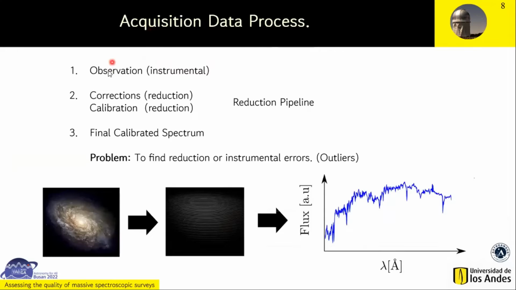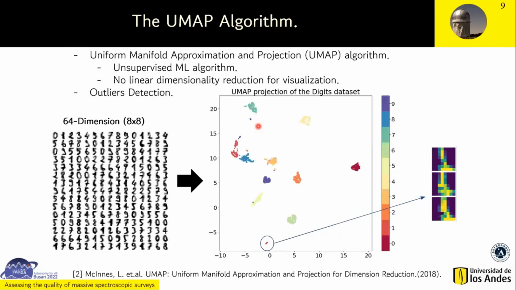This is the common acquisition process. First, we observe the sky. It is an instrumental step. Then we make the corrections and calibrations with a reduction pipeline. Finally, we obtain the final calibrated spectrum. In each step of this process, it's possible to find instrumental or reduction errors. So the problem is to find these errors. In an experiment like this, the problem is harder, so we need to measure the quality of a big amount of spectra in a short time.